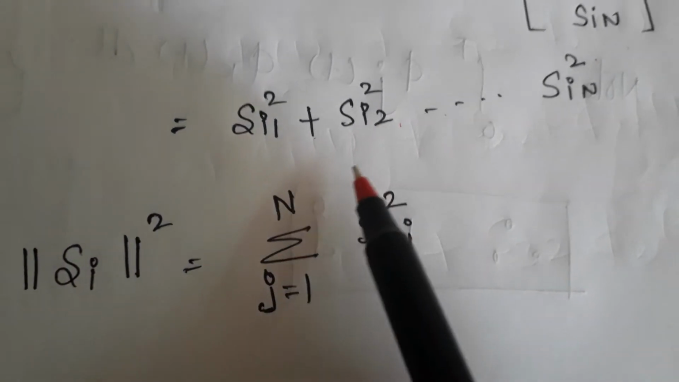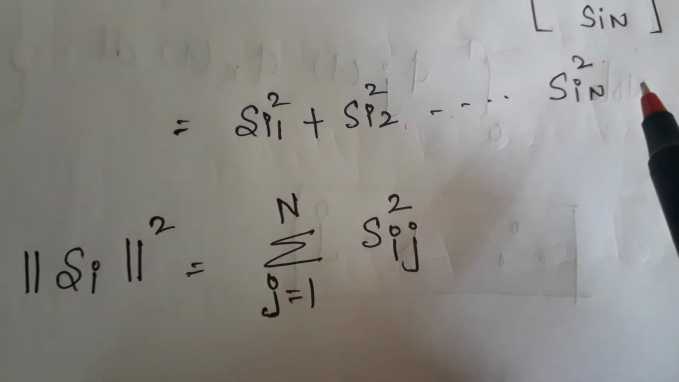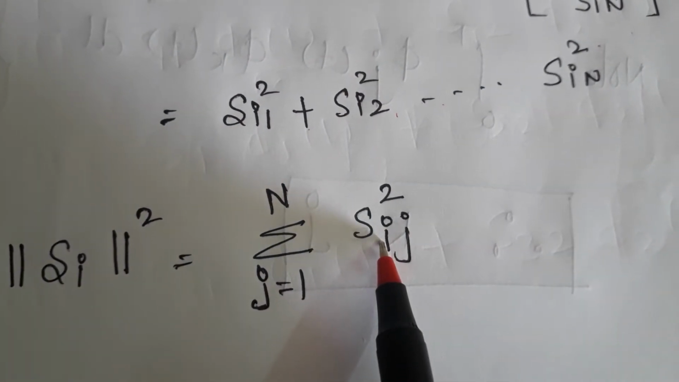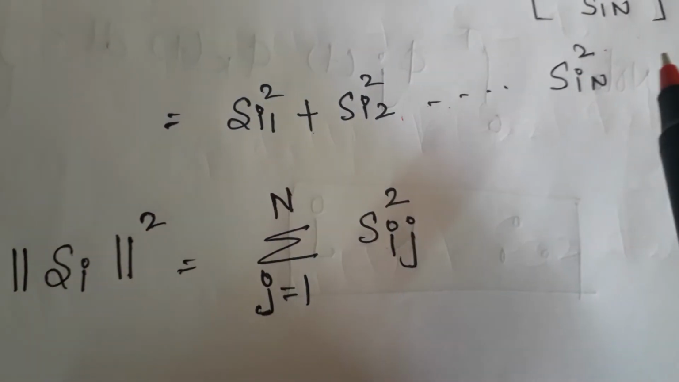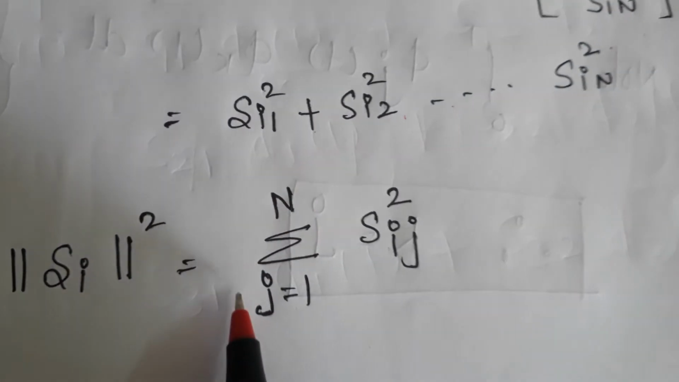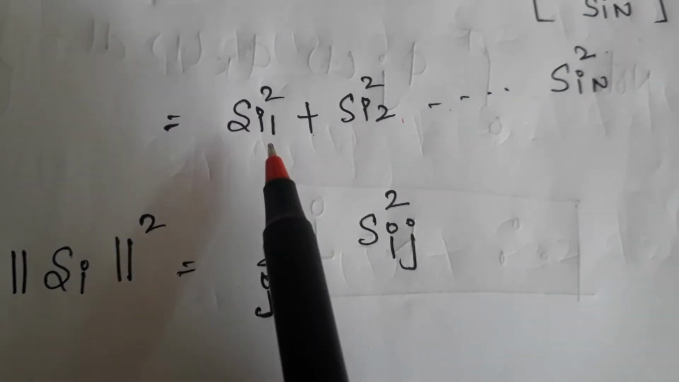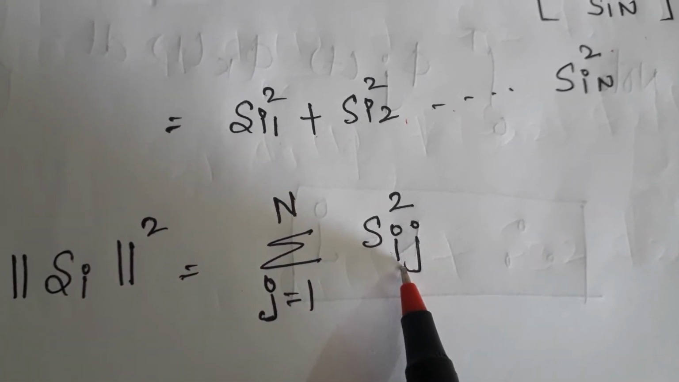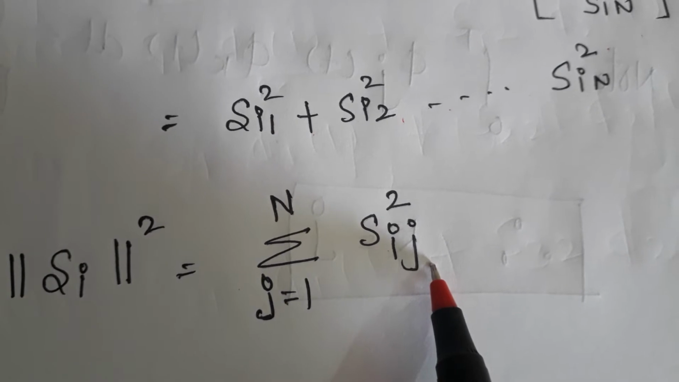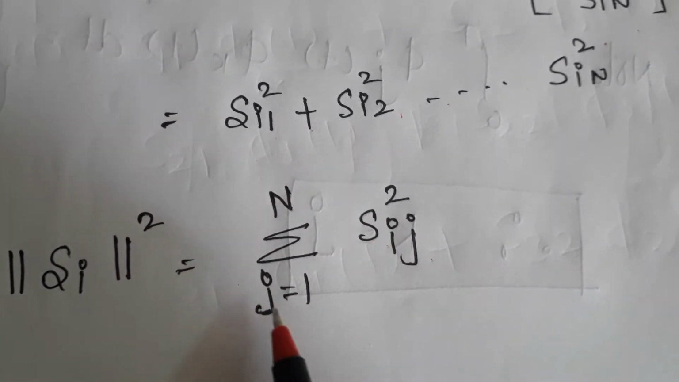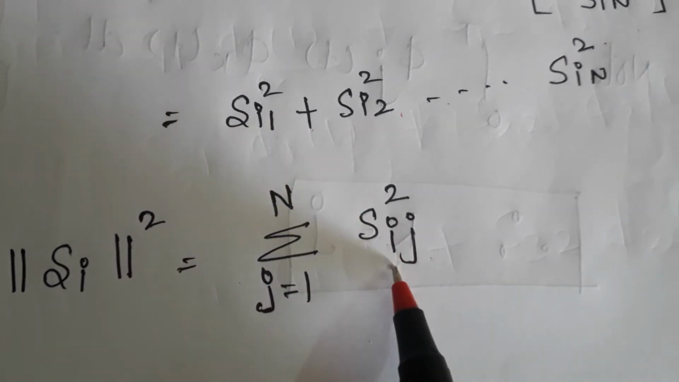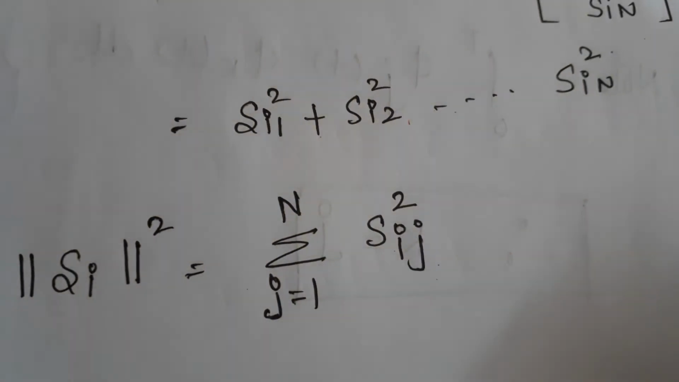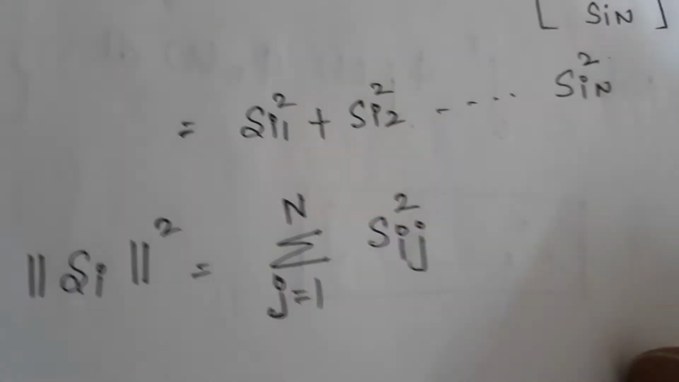This can also be written as the norm of Si squared equals the sum over j from 1 to N. Can you observe that i is constant here? That means i is constant, and the 1, 2, 3 indicates j. So the j value changes, starting from 1 and ending at N. Since i is already there, j goes 1, 2, 3, 4 to N. That's why j is 1 to N, so the sum over j from 1 to N of Sij square. This is the value of this.